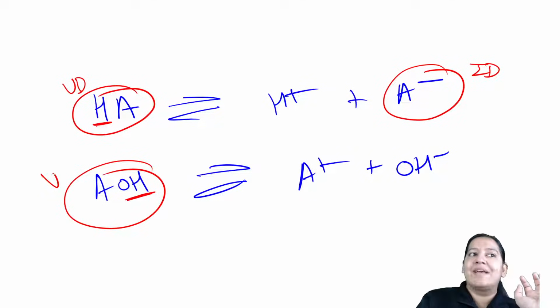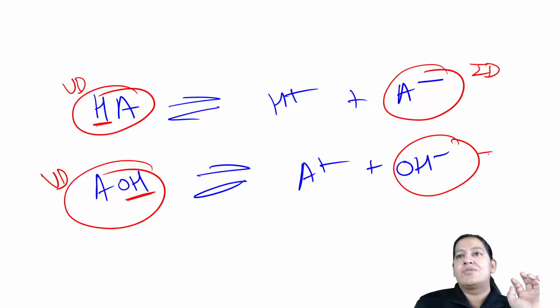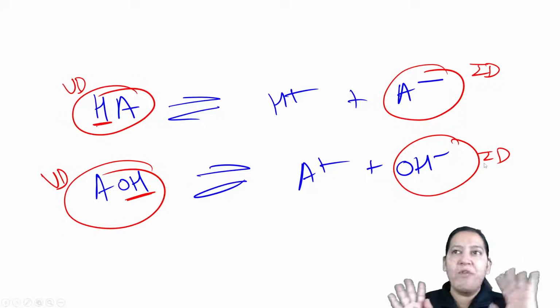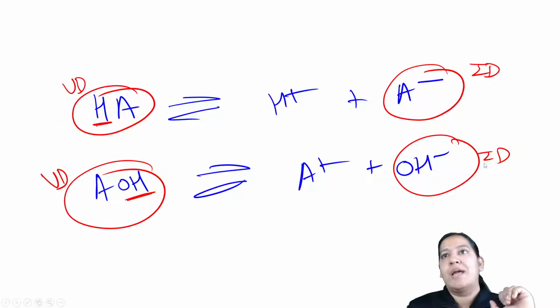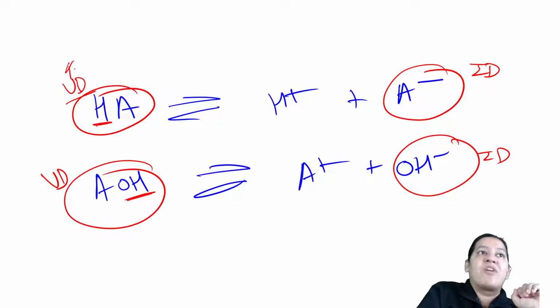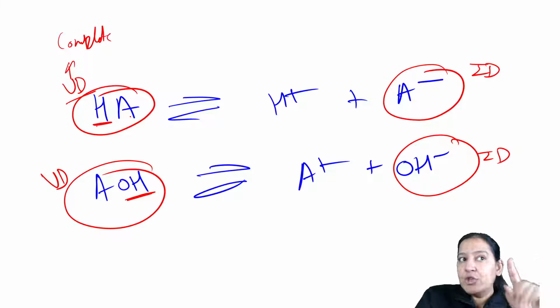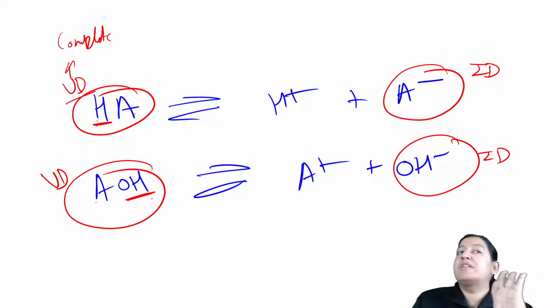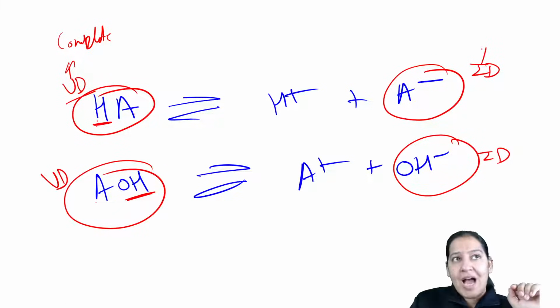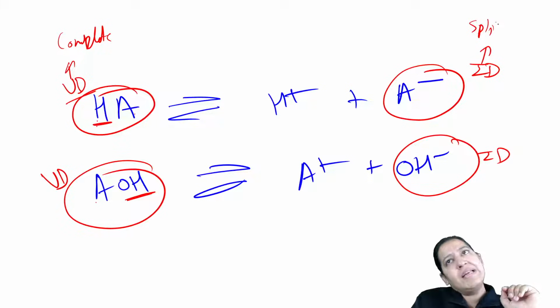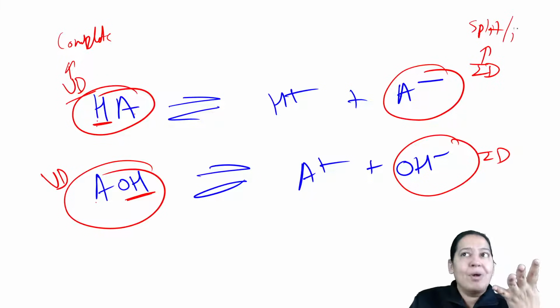Here it is unionized drug, and here it is ionized drug, for acidic and basic. Please learn what is the meaning of unionized and ionized. Unionized means complete drug. It is not splitted. It is complete. A is the drug, right? So A is present with H and A is present with OH, so it is complete. And ionized drug means splitted. Already it is splitted, so it is an ion. It is not complete. It is an ion.